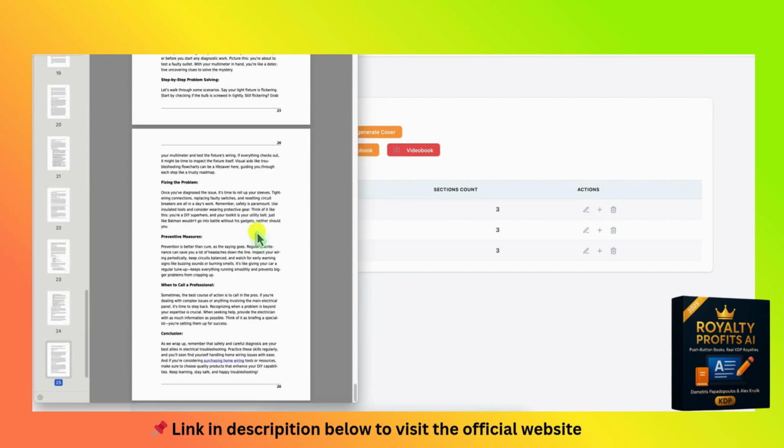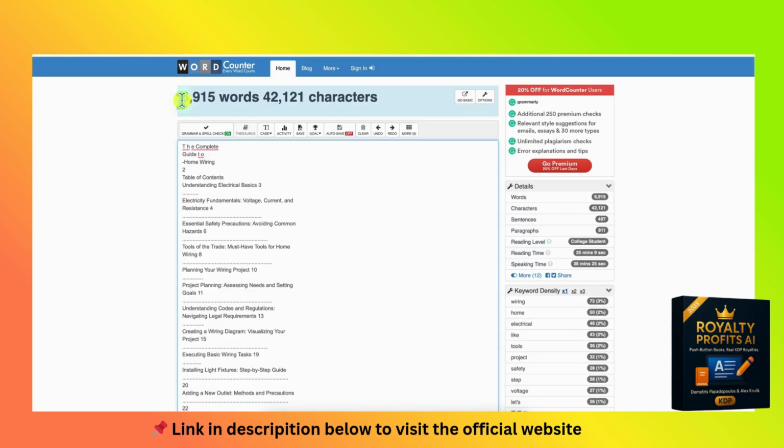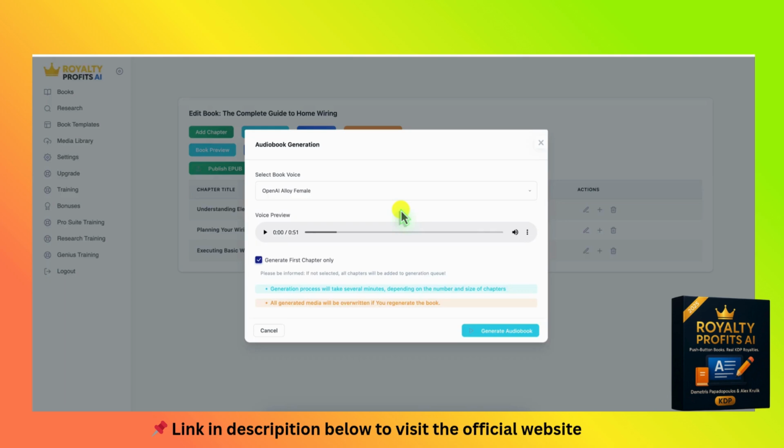But it is broken up really well into different sections and headings. There aren't too-long paragraphs. So overall, just a quick glance, this seems nicely put together, the way they have the books coming out. Tools of the trade, must-have tools, planning your wiring project here, and then your planning behind and everything. So pretty cool. And then you come through and look, and there's another image right there. It does seem like it's put together pretty well. And then it does end the book like this with a quick list of stuff you need, step-by-step installation process, and a nice conclusion right there.